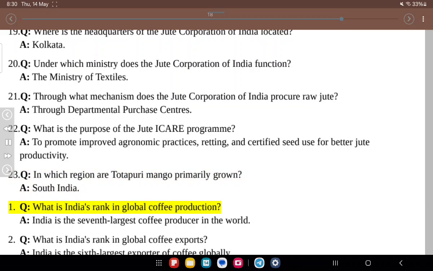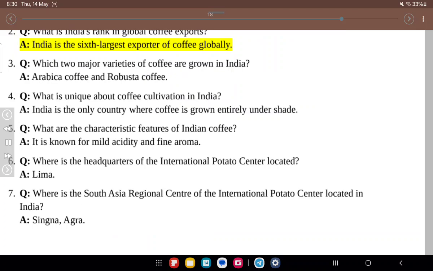1. Q. What is India's rank in global coffee production? A. India is the 7th largest coffee producer in the world. 2. Q. What is India's rank in global coffee exports? A. India is the 6th largest exporter of coffee globally.